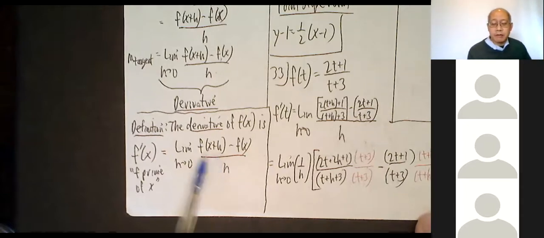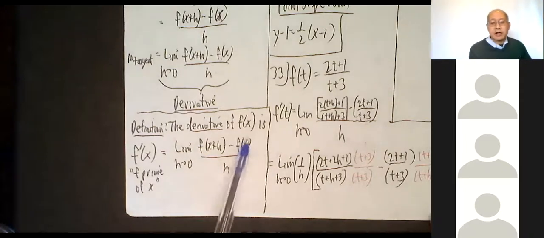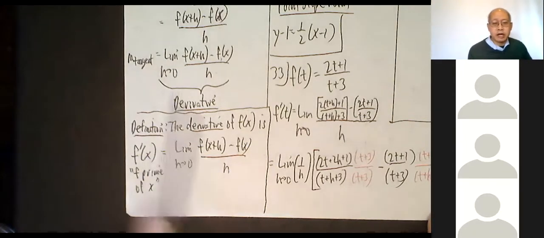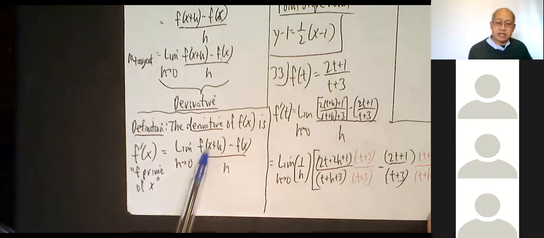As you might expect, the messiest part is this. Well, h is not messy at all. F of x, well, it could be messy, but at least f of x is just the original function. Here you just copy the original. What students will have the hardest time with is this part, f of x plus h.